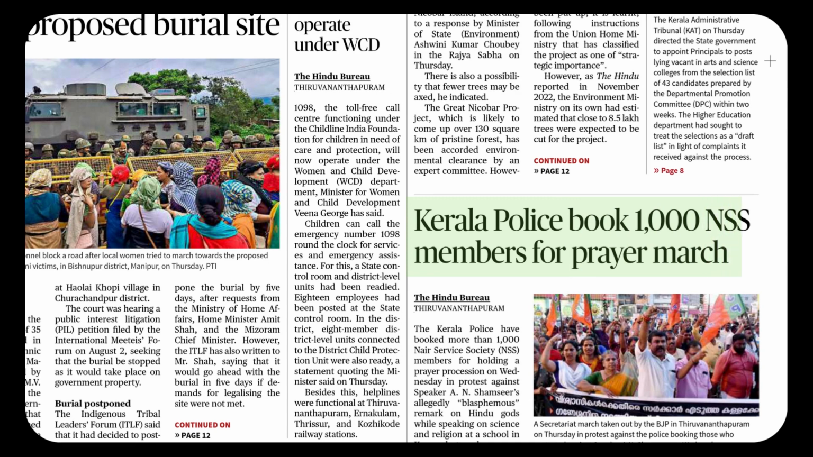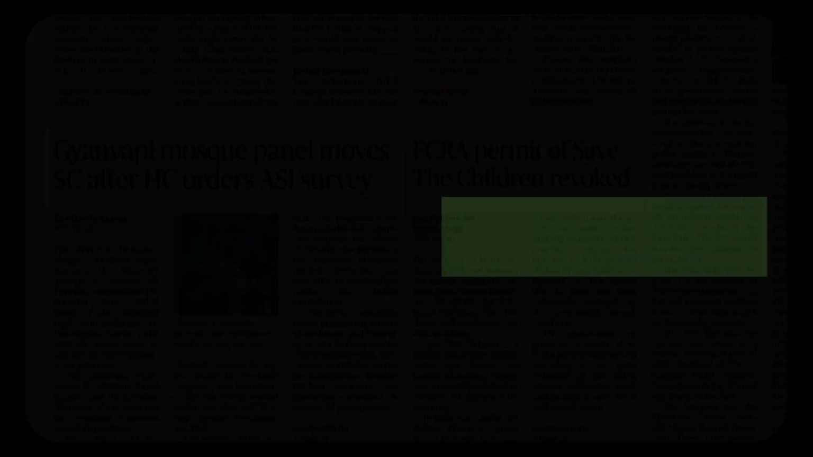Kerala Police book. Do Kerala Police book? Why do Kerala Police book? Kerala Police book, don't they? 1,000 Nair Service Society NSS members for prayer march. For something. That's a very important thing. For the noun prayer, you have prayer march. Now we come to the next news item.